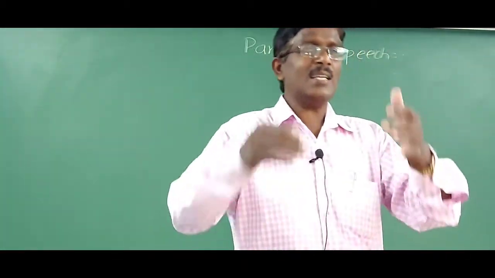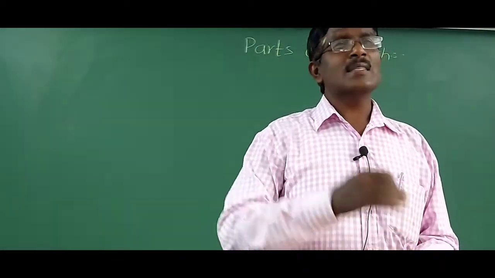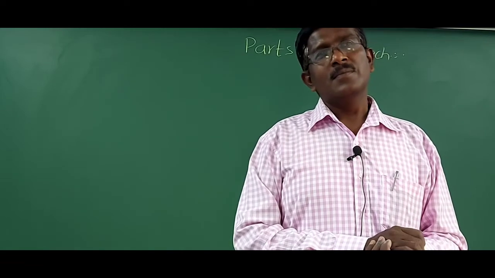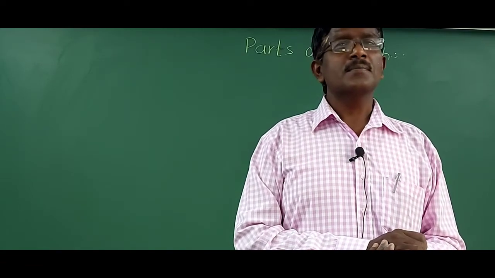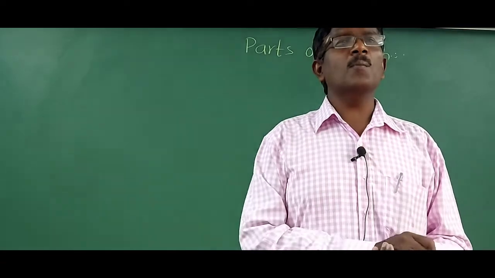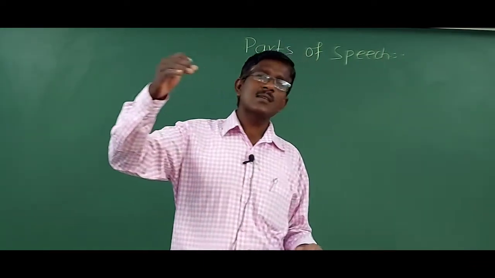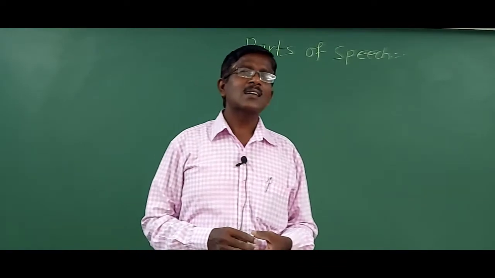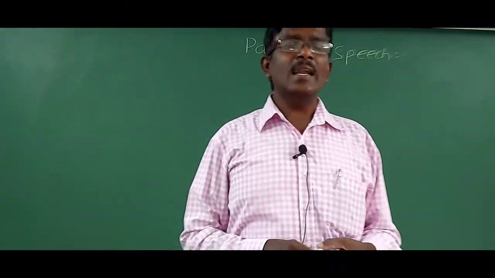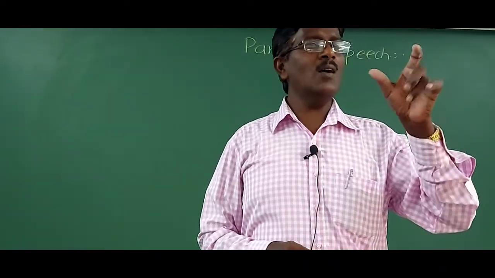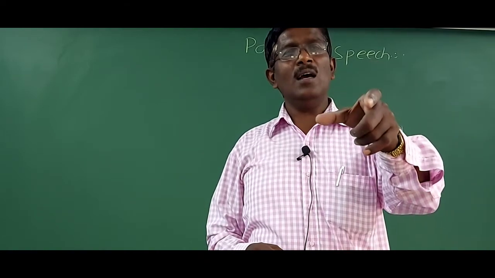And the last topic, number 7, is interjection. What is interjection? Interjection is a word that is used to express our emotions. Like when I say alas, she is dead, the word alas is called an interjection.